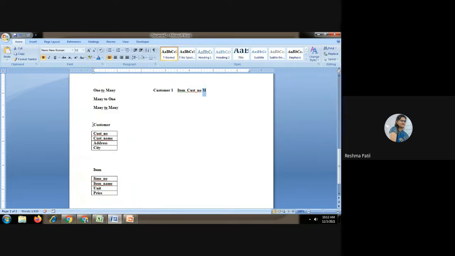So here, if this is a many to one relationship, customers are many and the customer item is one. Many customers can buy a single item at that time. This table's unique ID you have to write into this customer table for the many to one relationship. So here you will write cust ID.